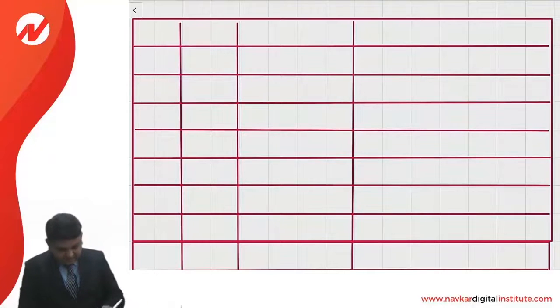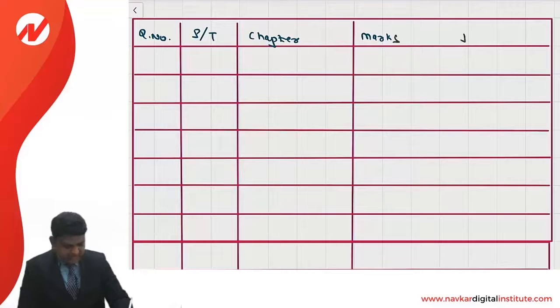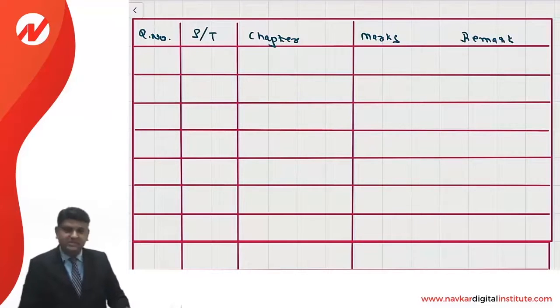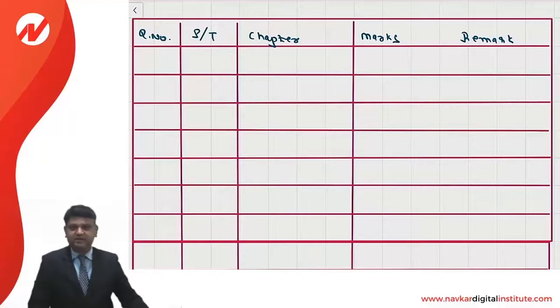Column number 1 is the question number. Column number 2 is practical or theory. Column number 3 is the chapter. Next is marks, and last is the remark. This is a way to have a discussion of the entire paper.